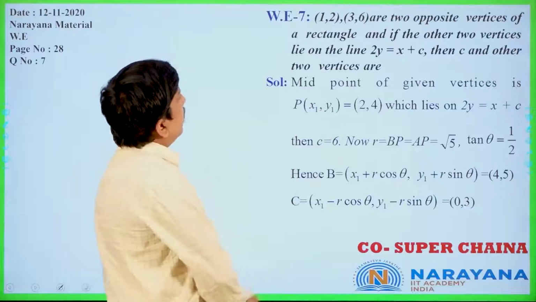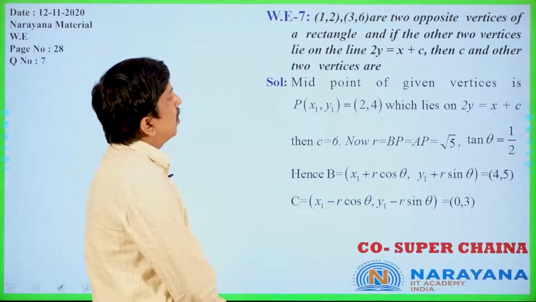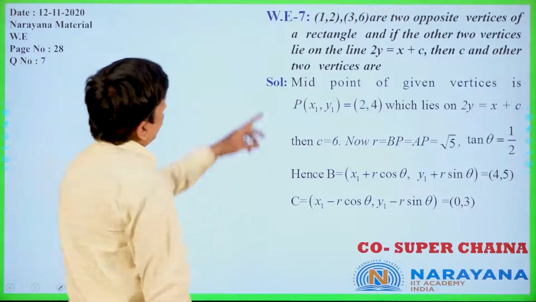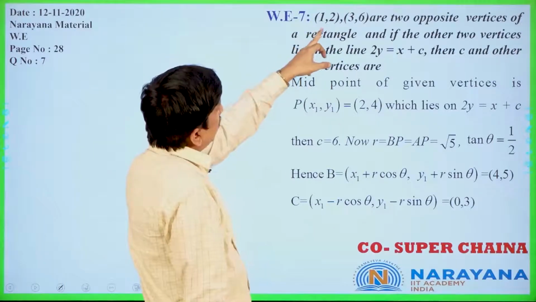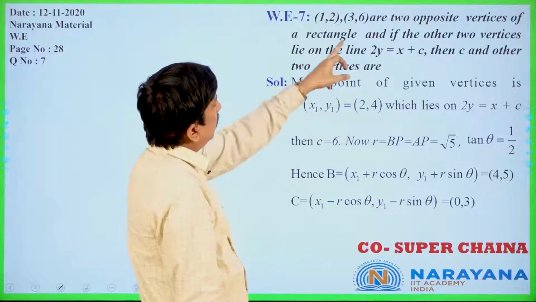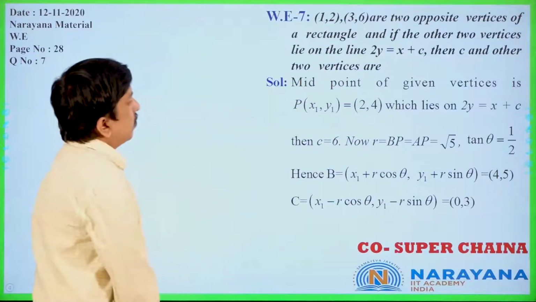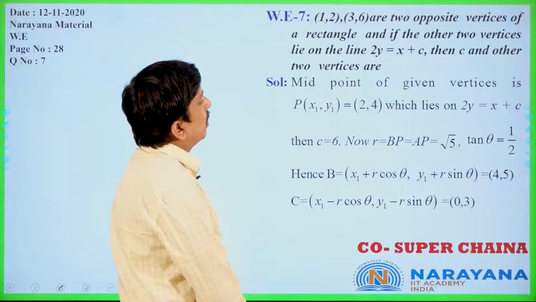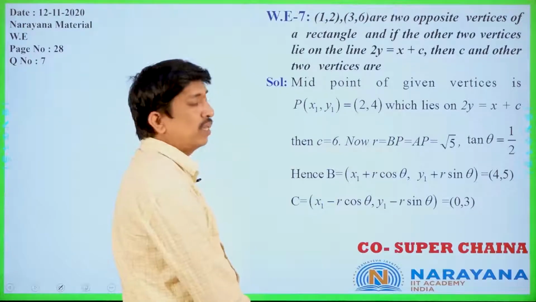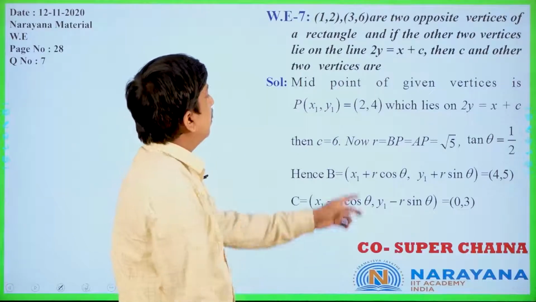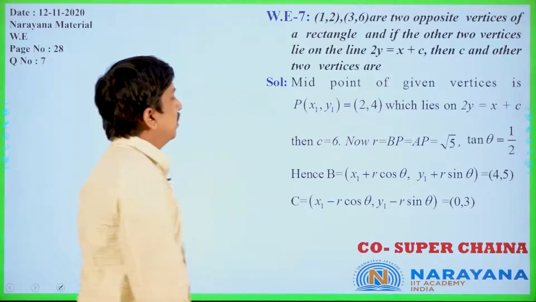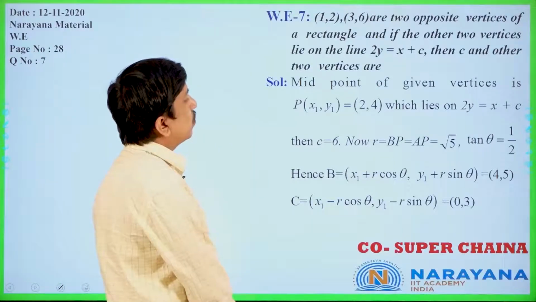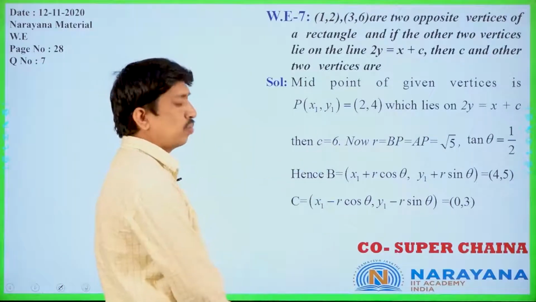Now here I am taking the midpoint of (1, 2) and (3, 6). The midpoint is nothing but (1 plus 3) by 2, that is 2 only, and (2 plus 6) by 2, that is 4 only. So (x1, y1) = (2, 4), which lies on that line 2y is equal to x plus c only. If it lies on that line, you will get the c value. With (2, 4), 8 is equal to 2 plus c, so c we will get as 6 only.